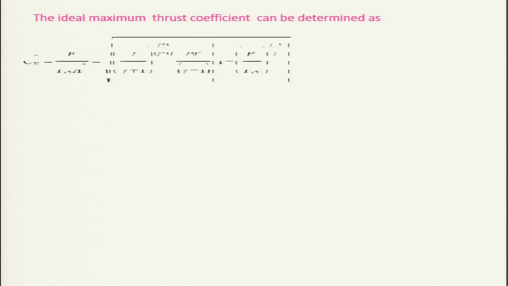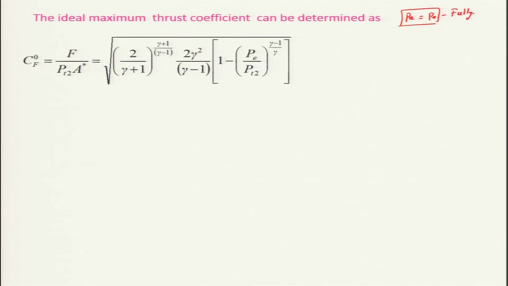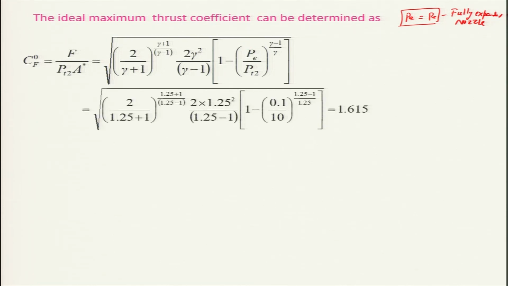The ideal maximum thrust coefficient can be obtained particularly when the nozzle is fully expanded, that means PE is equal to PA. This is your fully expanded nozzle. Because we know gamma, and we know P and PT, we can substitute these values and get it very easily, and CF maximum happens to be 1.615.